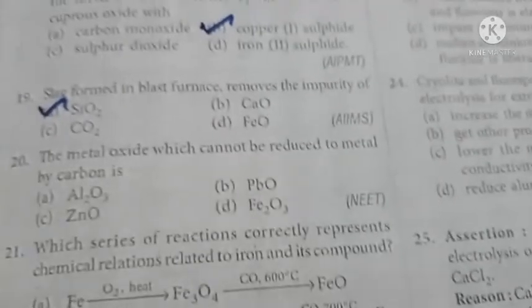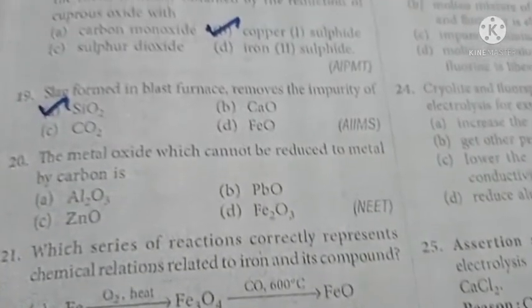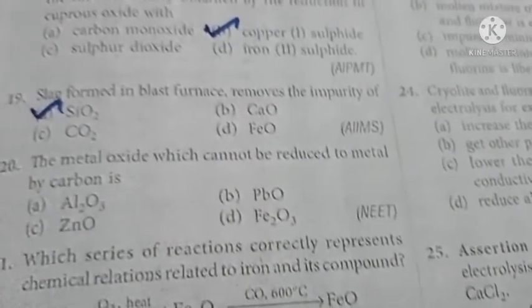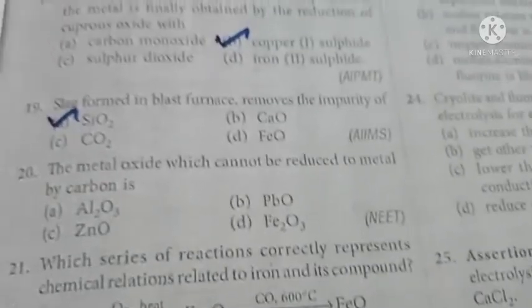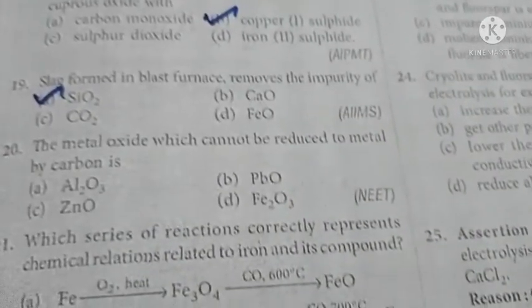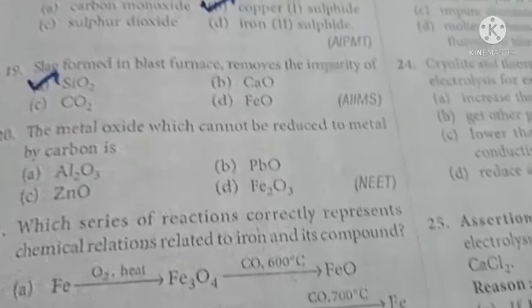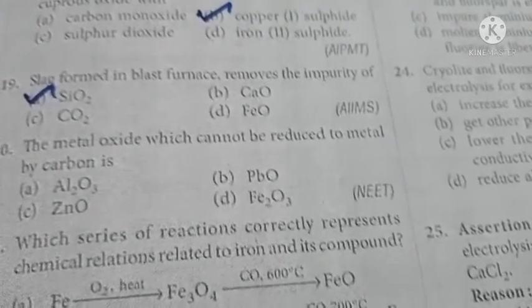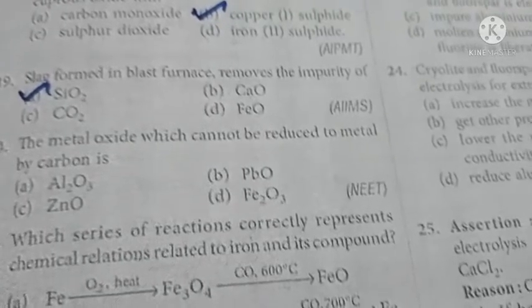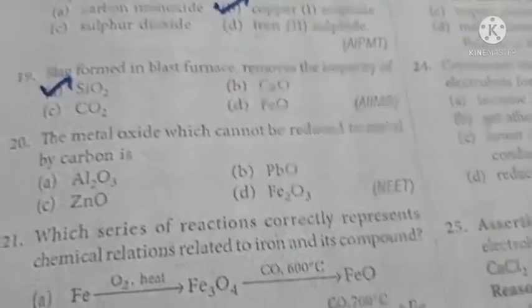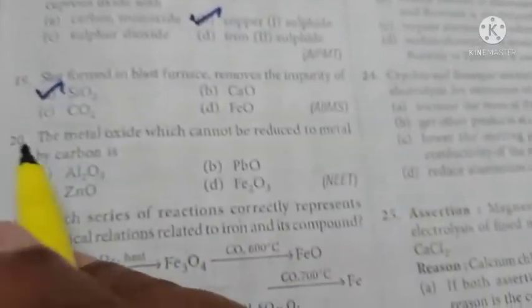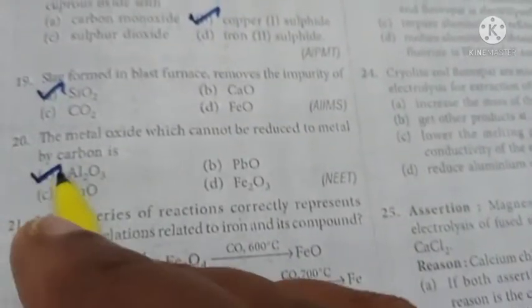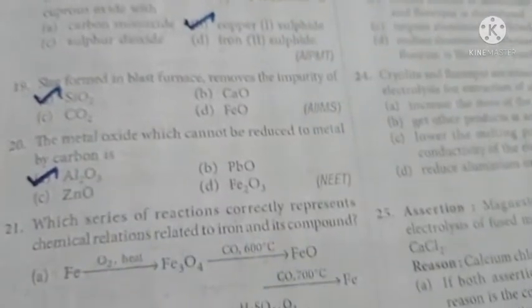Okay, right. So now we go for question number 20: the metal oxide which cannot be reduced to metal by carbon. You are given four metal oxides: aluminum oxide, lead oxide, zinc oxide, and iron oxide. Among these four, one metal oxide cannot be reduced by carbon. For one metal oxide, carbon cannot act as a reducing agent, which is nothing but aluminum oxide. So aluminum oxide cannot be reduced into aluminum with the help of carbon as a reducing agent.